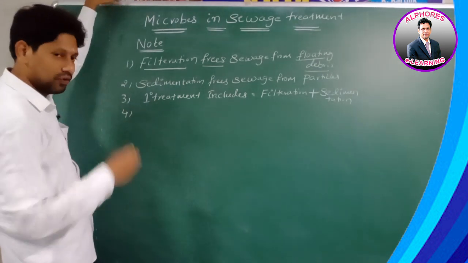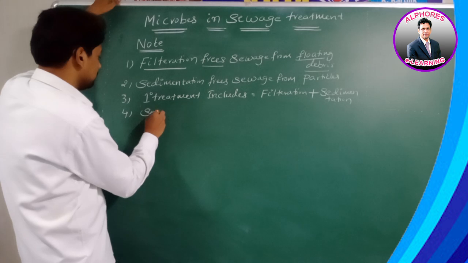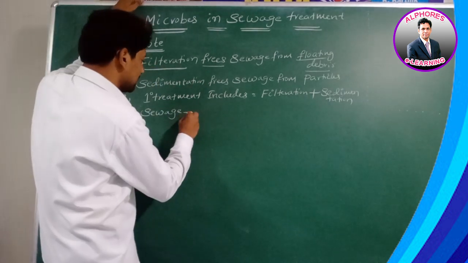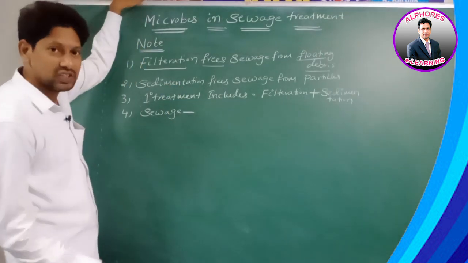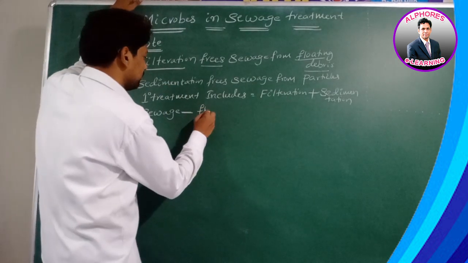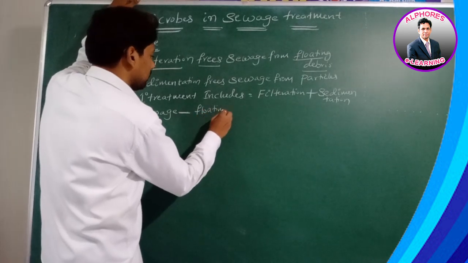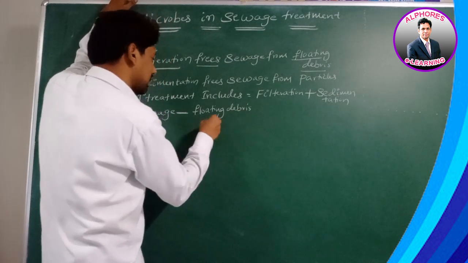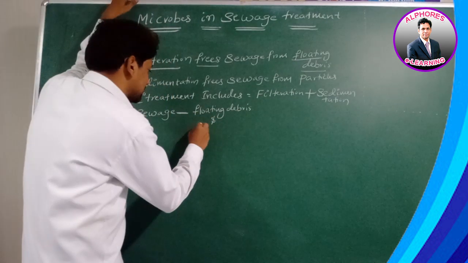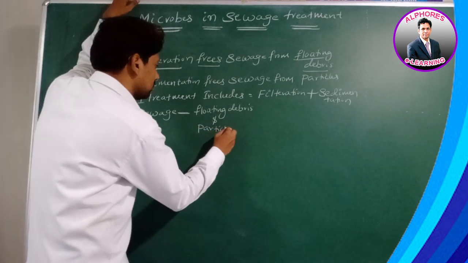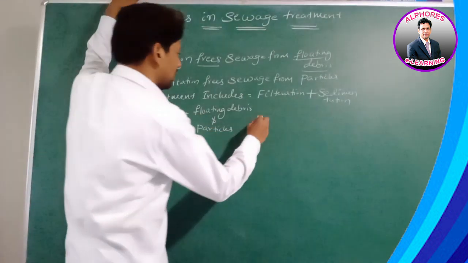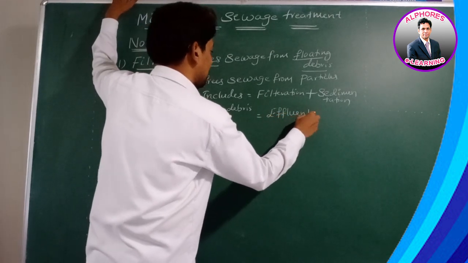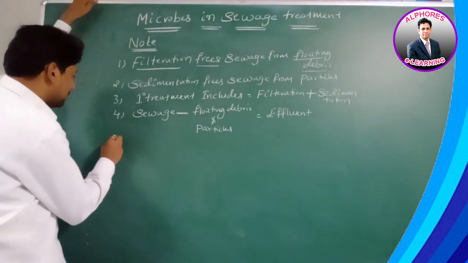Next, number 4. Sewage which is free from floating debris and particles is called effluent.